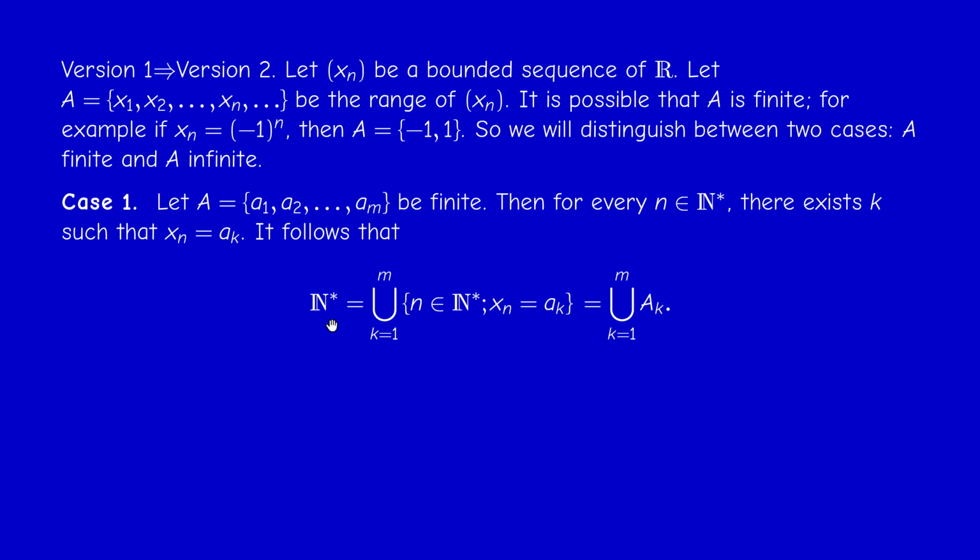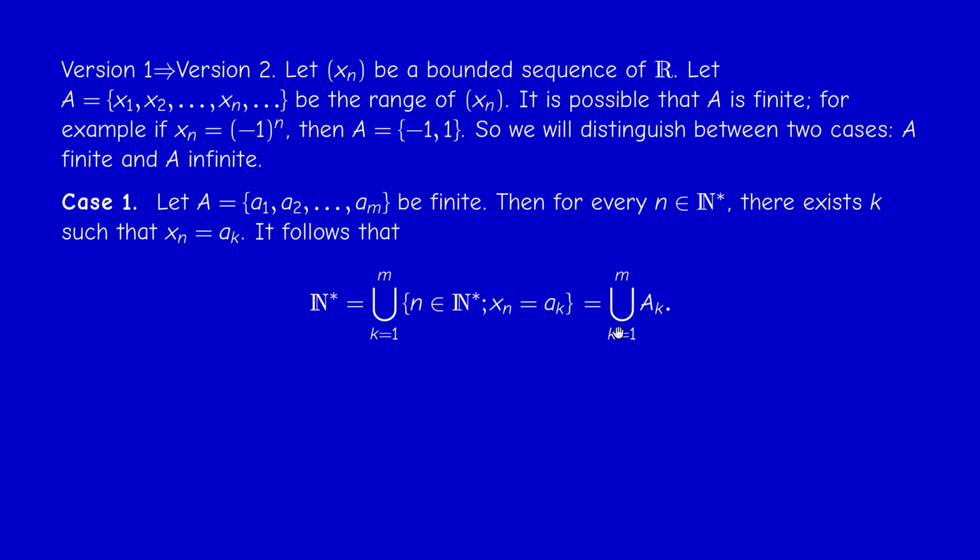How do I prove this? Double inclusion. Of course, each capital Ak is a subset of N star, so the union is too. So one inclusion is trivial. For the reverse inclusion, take an integer n, small n here. Since xn takes one of these values, there exists k such that xn is equal to ak.